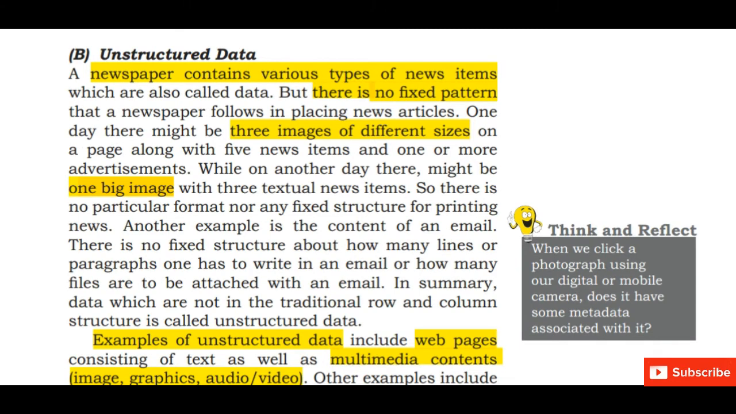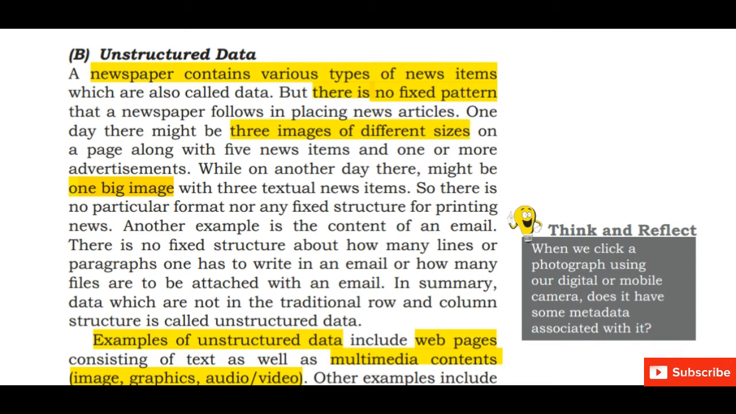Next topic is unstructured data. Unstructured data is not in a particular order. There is no fixed pattern. For example, a newspaper contains different types of news. A newspaper publishes news on a daily basis. Sometimes there are 3 images of different sizes on a page. Sometimes there is only one big image. Sometimes they publish advertisements, more advertisements. It is in a random order and not in a fixed order.